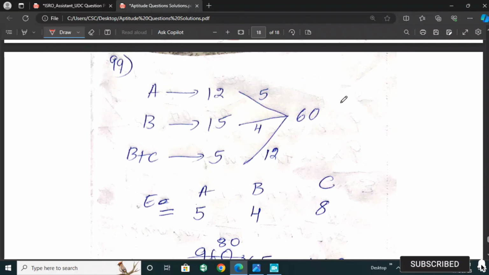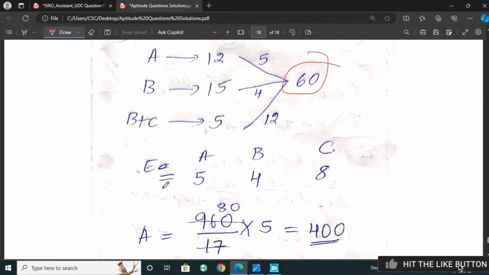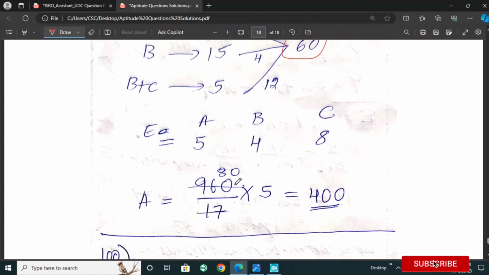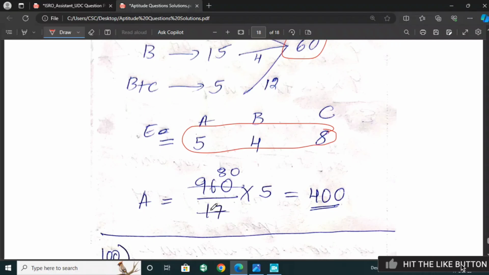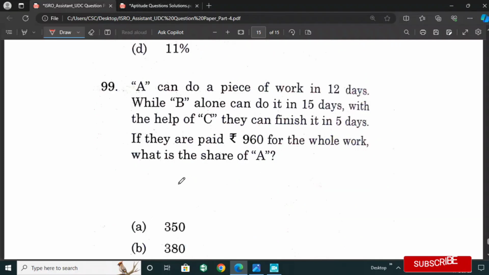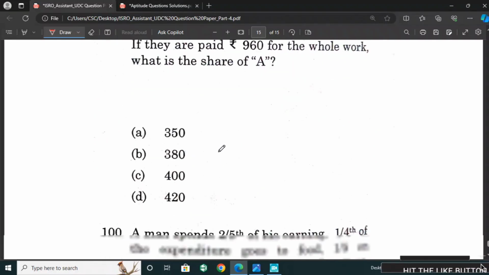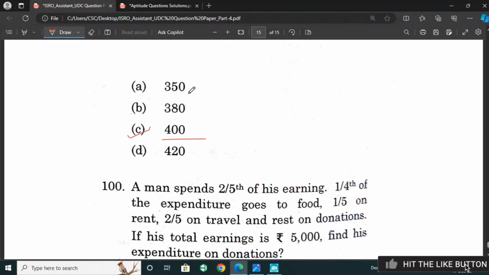So for this we will take the total work as 60. The efficiencies of A, B, C are 5:4:3. So we have 960 rupees total to share between the three persons in this ratio. According to the question, they have asked how much is the share of A. The share of A is 5 parts. Then after calculating, we will get A's share as 400. So option C is the right answer for this question.